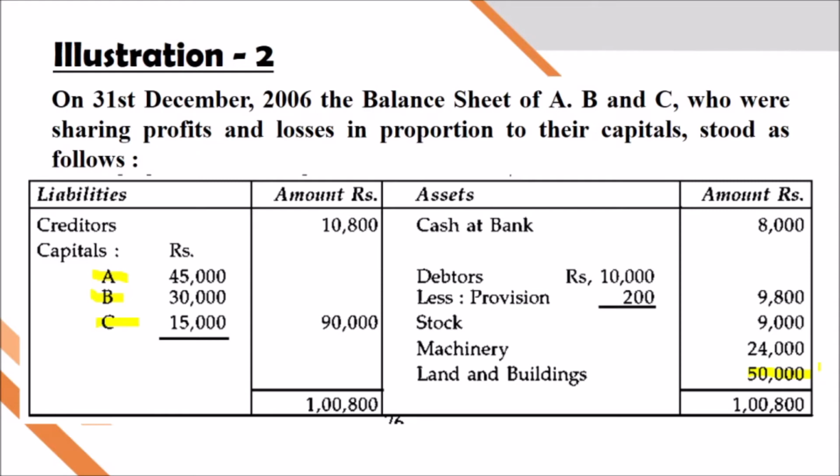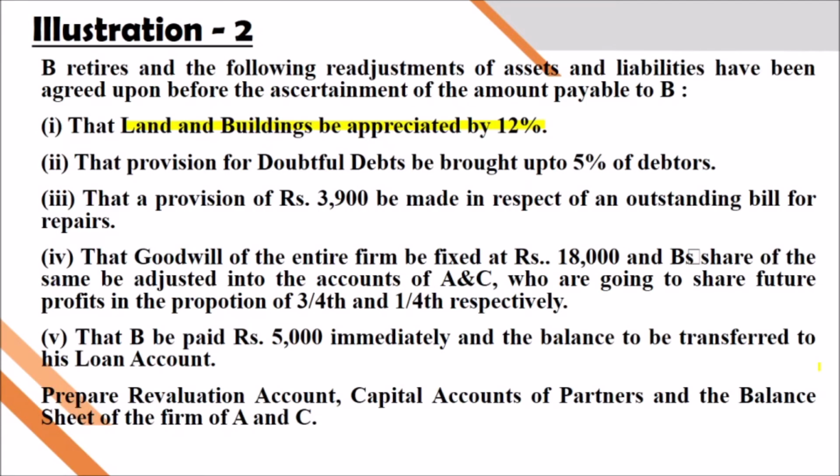So the total amount of the new provision will be 500. But there is already a provision of 200. So that indicates the provision is increasing up to 500, meaning this year only 300 is increased. So we have to record in the revaluation account, debit side, 500 minus 200, the amount already available as provision, 300 in the amount column. Remember that. So that is the adjustment related to provision.